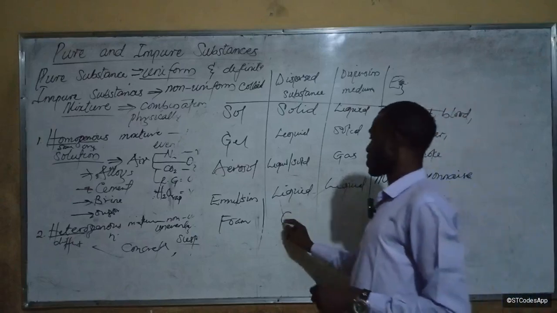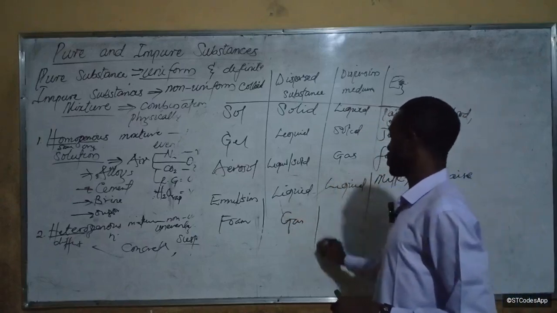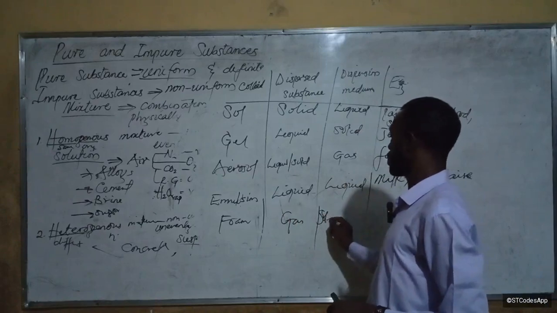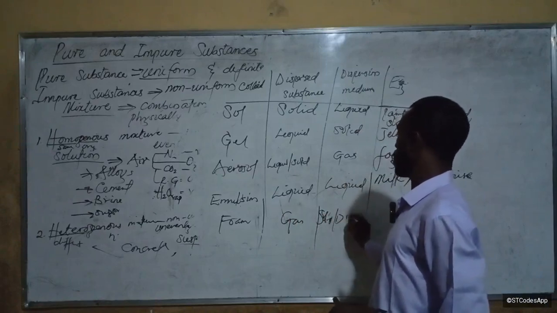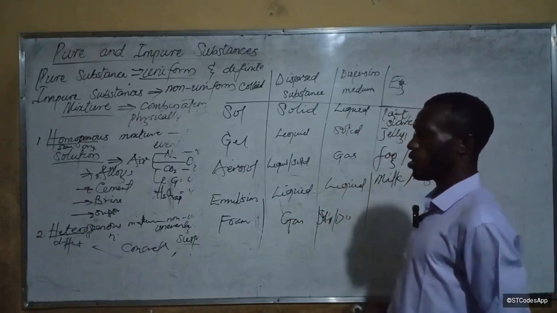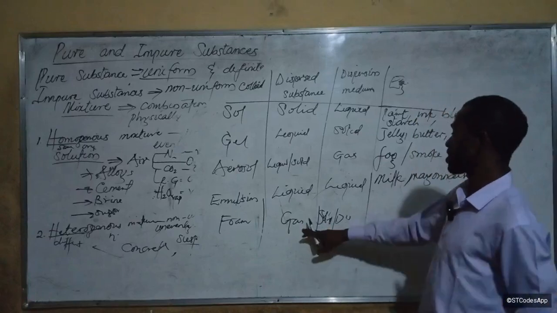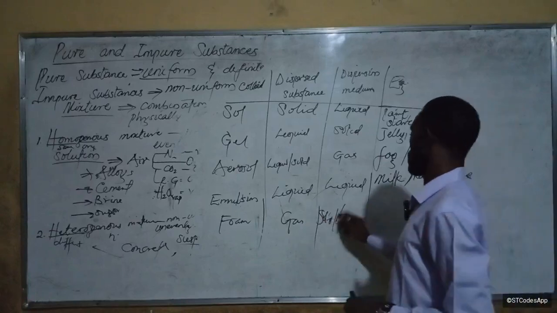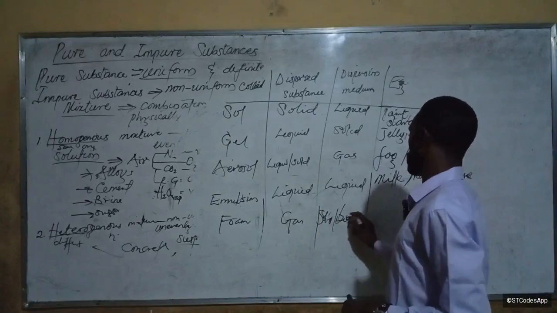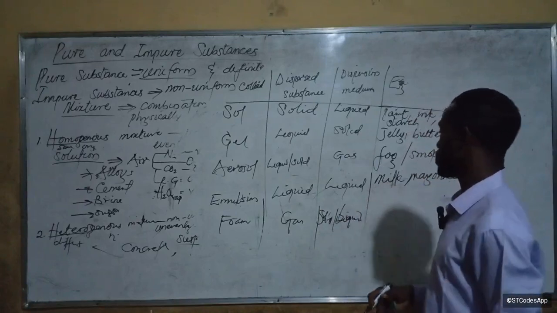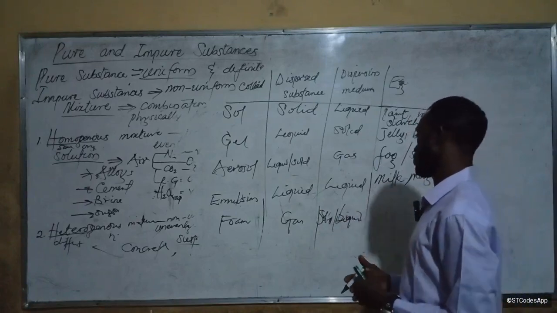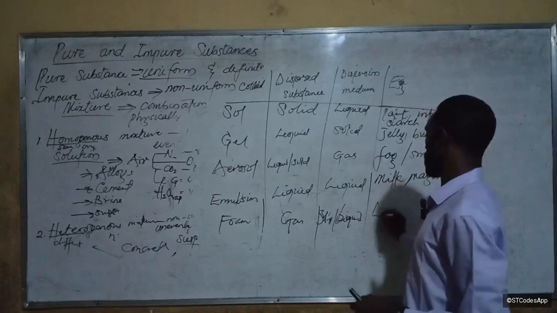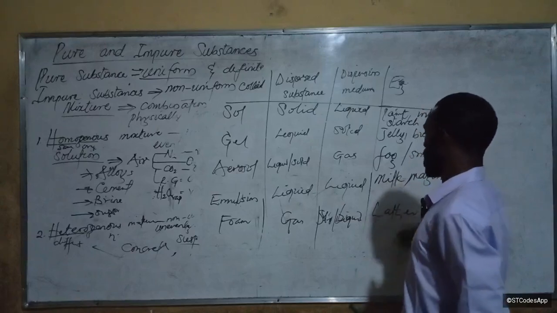Next one, you have the foam. Foam is when you disperse a gas in a solid or liquid. So we have examples like lather.